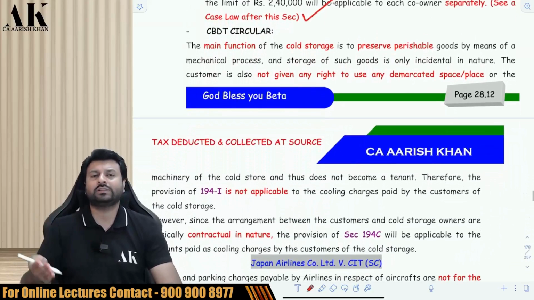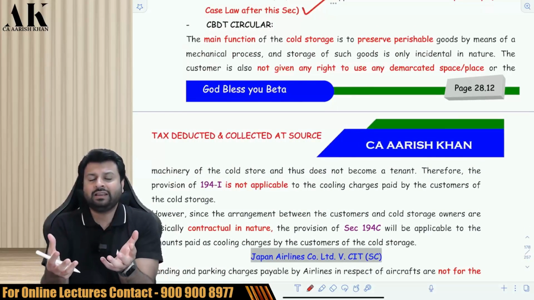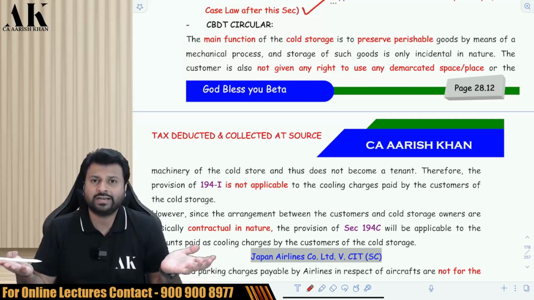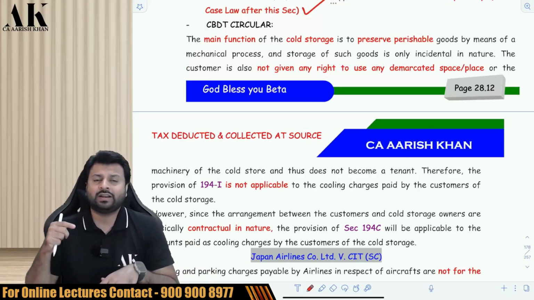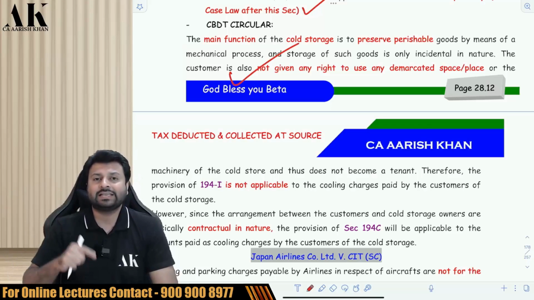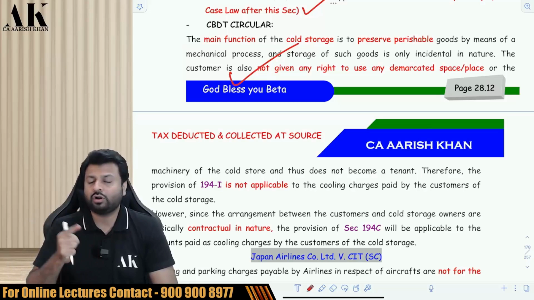Sir, if I take some place on rent for the purpose of cold storage, for preservation of certain items, then will the TDS be deducted under 194C or 194I? The CBDT has clarified that when you take a place as a cold storage, your main objective is to take service, and not to take the place on rent.